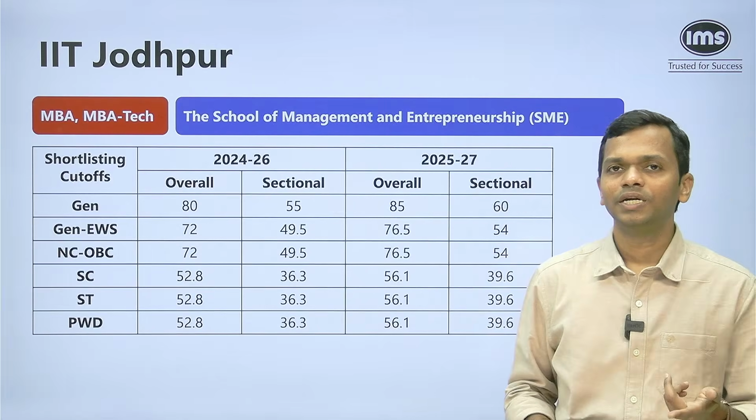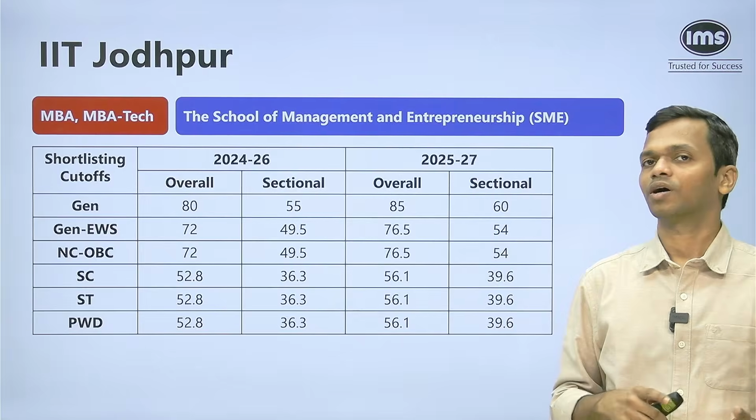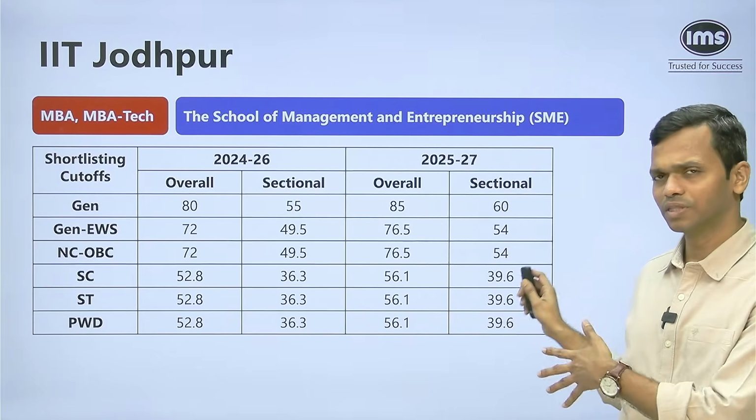Again, this was last year. For 26-28, what it will be is something they have not announced at this point of time. So that is why we'll work with these numbers.